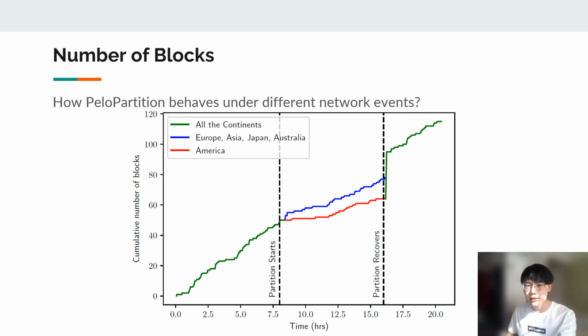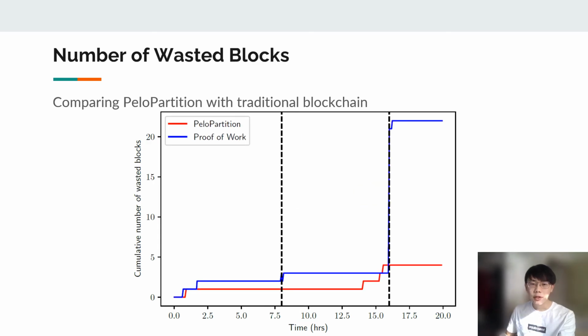The growing rate of America, the red line, is half of the rate of the others. After the network recovers, the two branches merge into one, and the new blocks generated in both branches are included in the main chain.